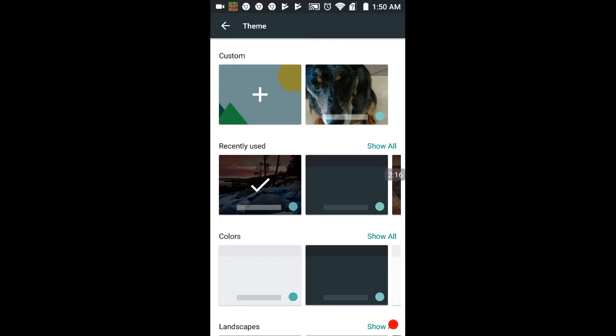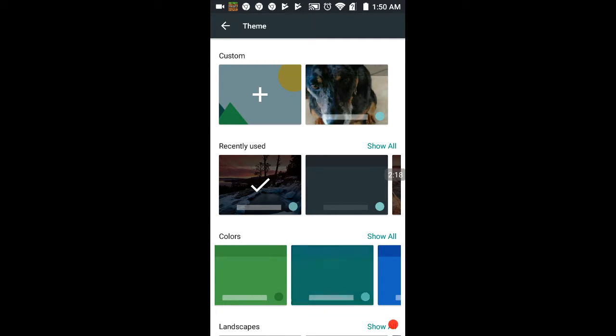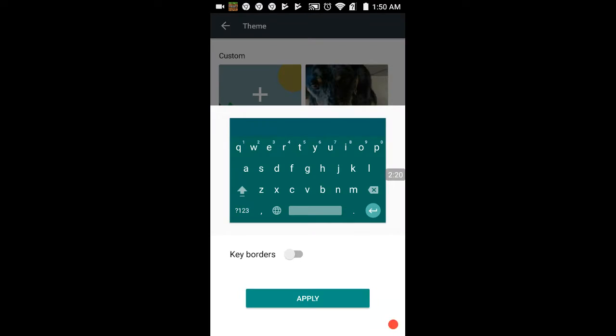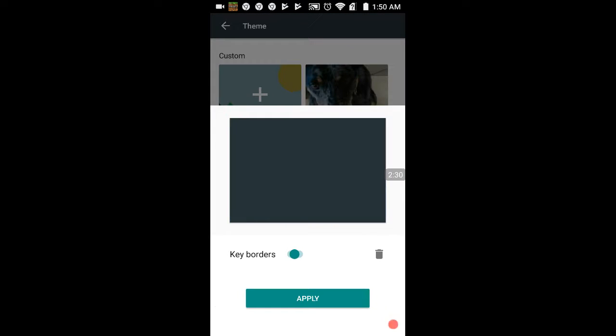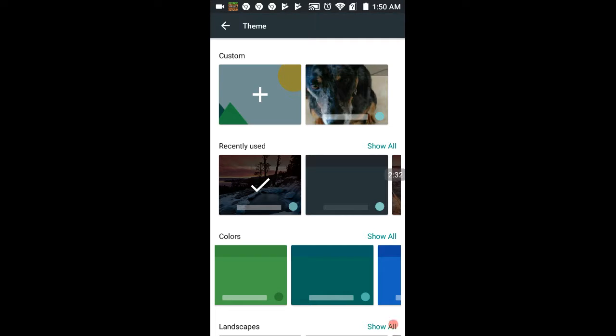Sorry about that, guys, but yeah, you can pick any of these colors, whatever color you want. And you can do like those spacers or whatever. I don't know if I like spacers. Maybe I'll probably add spacers.